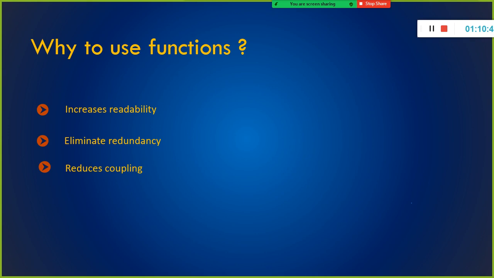So for that reason only we use a function. You just apply the function for each and every employee, and it will compute the net salary or gross salary automatically. The logic will be available in only one place. It is not repeated multiple times.